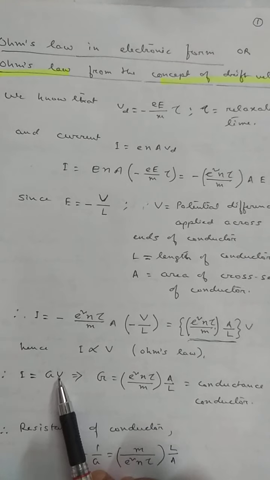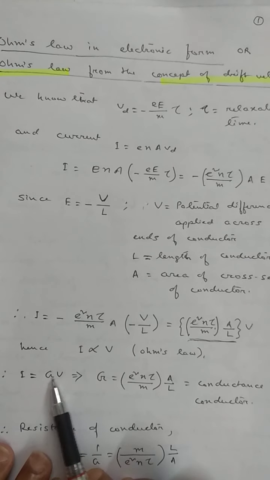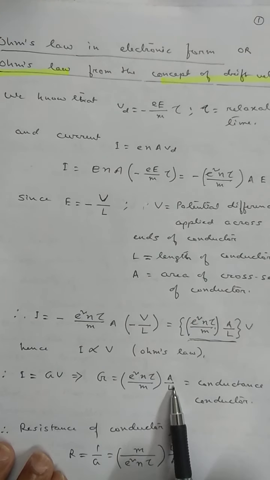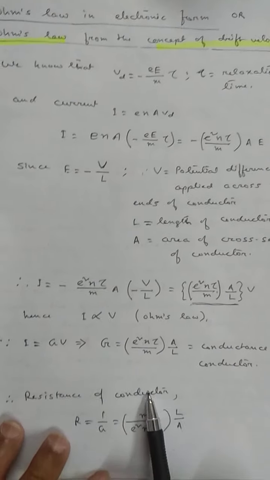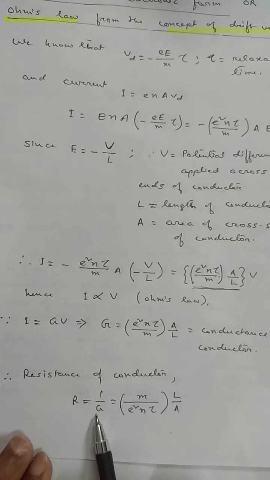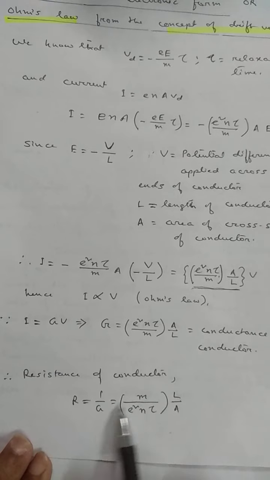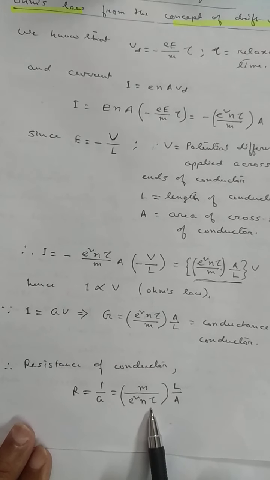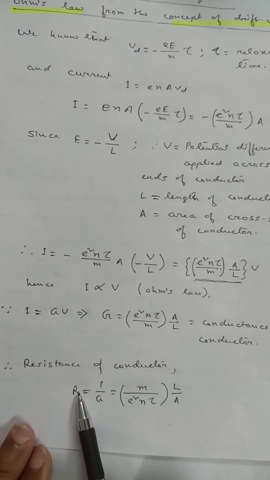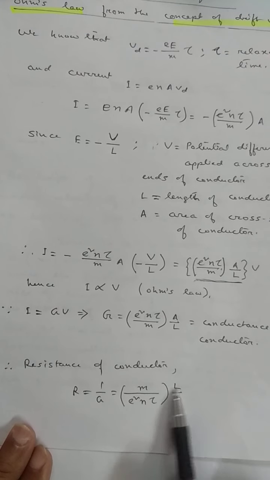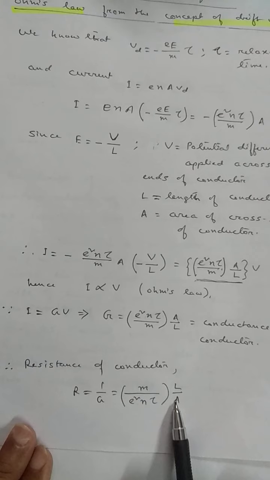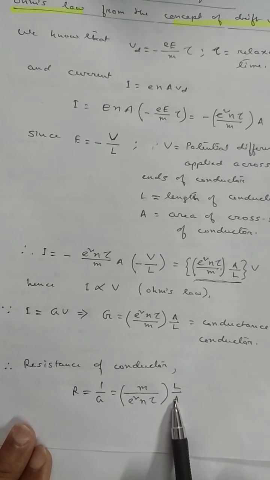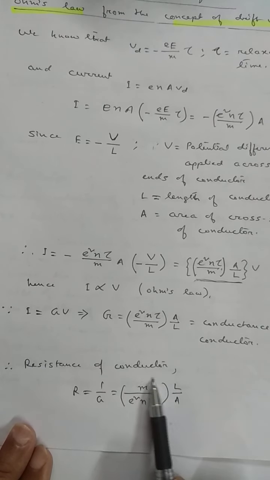But I is equal to GV, where G is called conductance. That means the value of conductance is this. What is resistance? Reciprocal of conductance. So if I substitute the value of G, I will get this. Experimentally, we get that R proportional to L, R proportional to 1 by A. Can you remember? R is equal to rho L by A. That means this will be the rho.